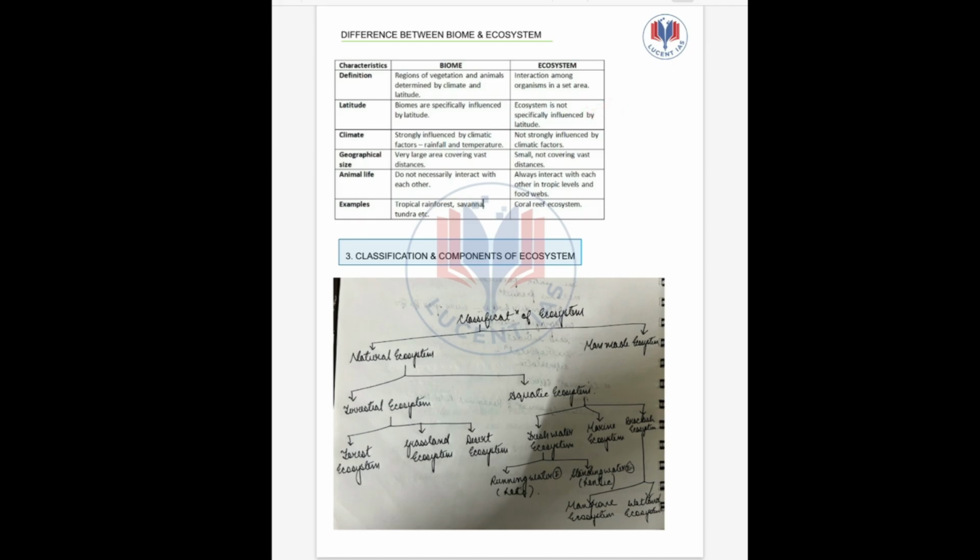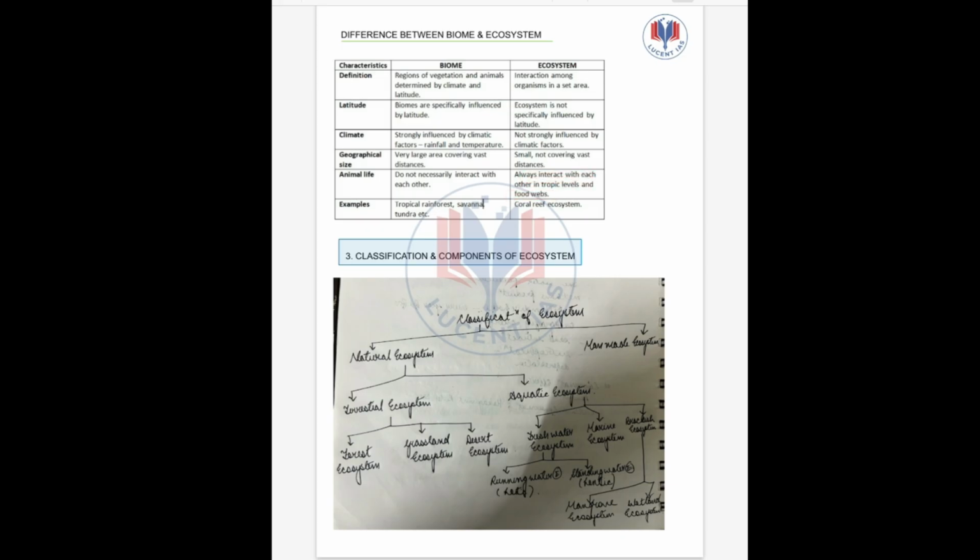Then climate: biome is influenced by strong climate having a specific rainfall pattern and temperature, whereas two or three ecosystems may have similar climate. Then geographical size: biome is a very large geographical size, and ecosystem is small. Animal life in a biome does not necessarily interact with each other, but for an ecosystem to occur, they must interact with each other in the trophic levels.